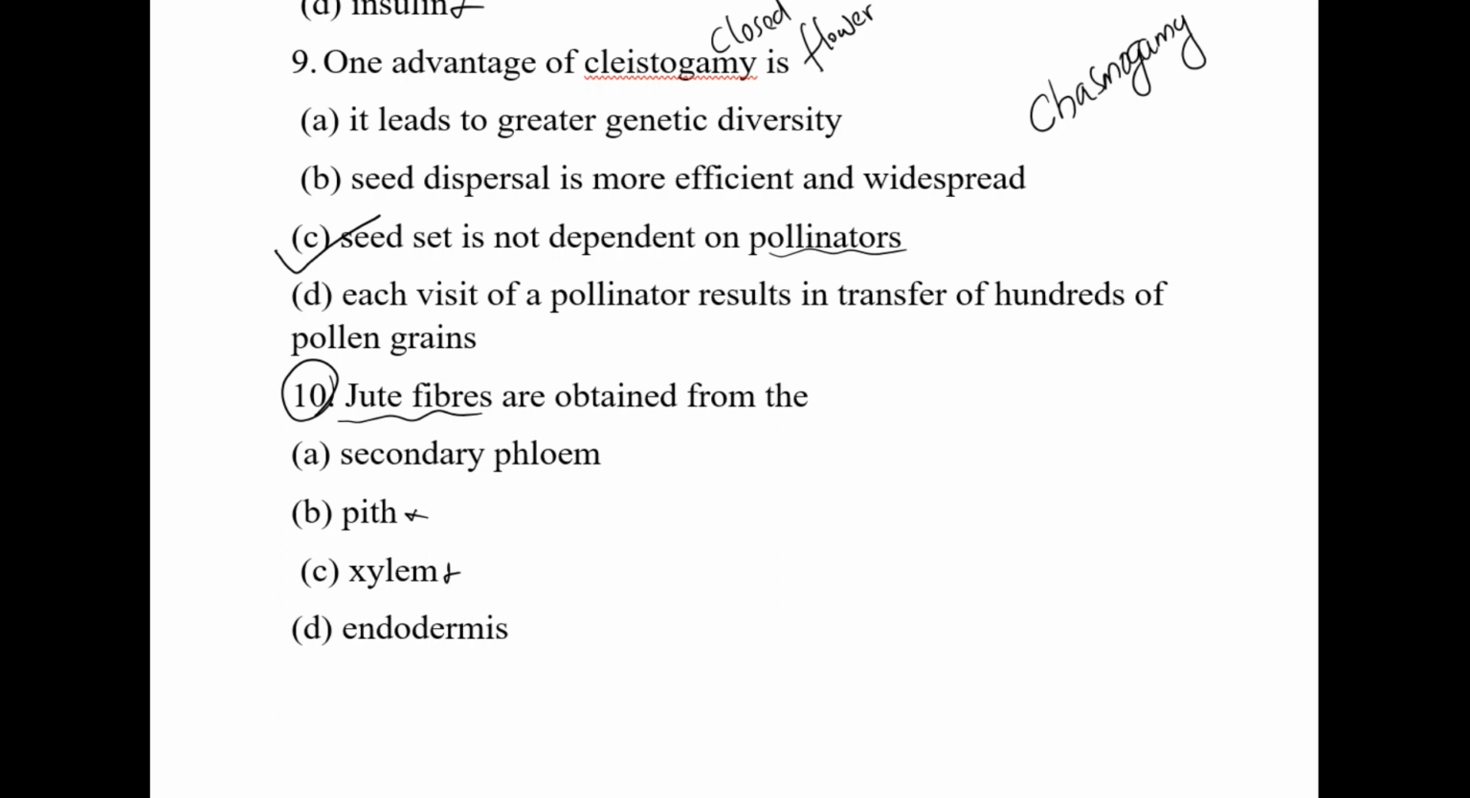Xylem is the water conducting tissue, and it is not considered a fiber. Then what is endodermis? It is the innermost part of the cortex. So there is no chance for fiber formation. So the last option is secondary phloem, otherwise known as bast fiber. Suppose in your option there is bast fiber, then also you can write it is a jute fiber. For jute fibers or anything related with jute fibers, you can write secondary phloem or bast fiber.